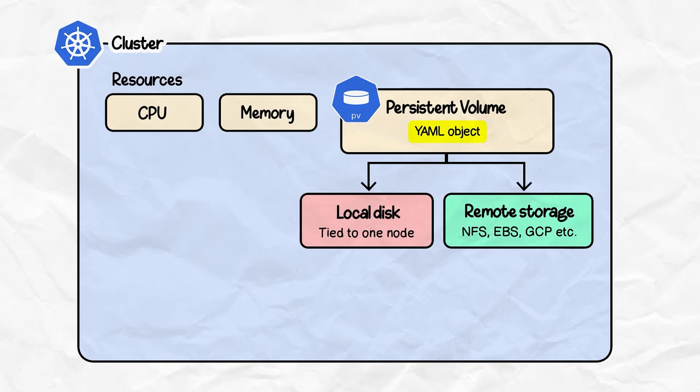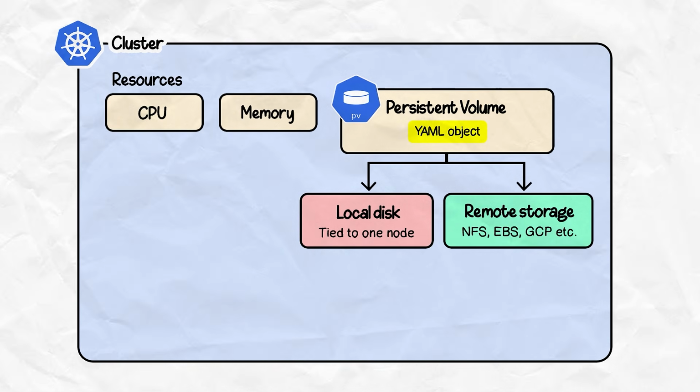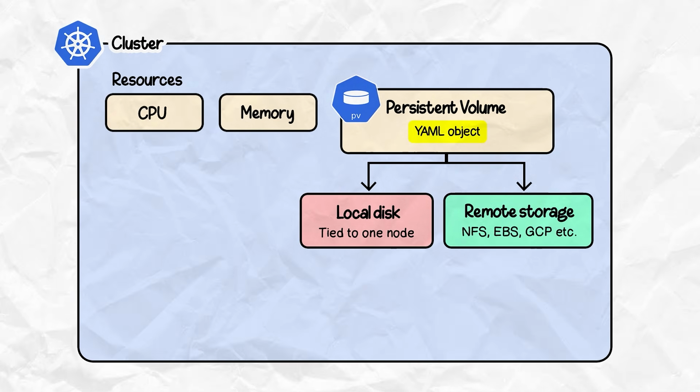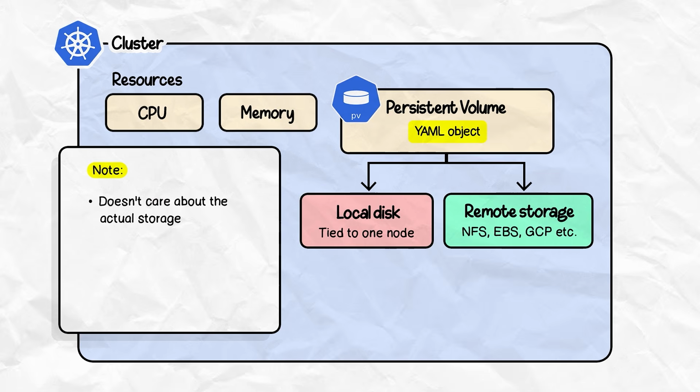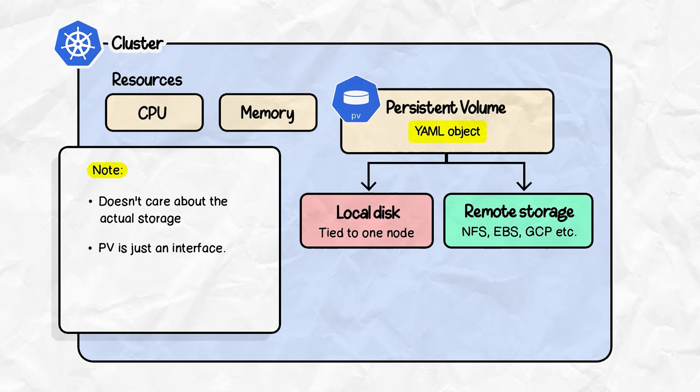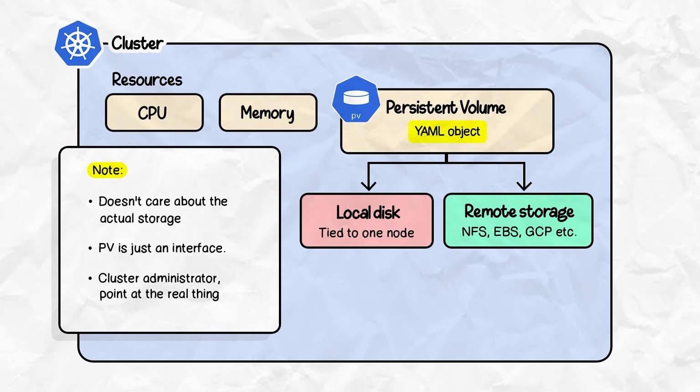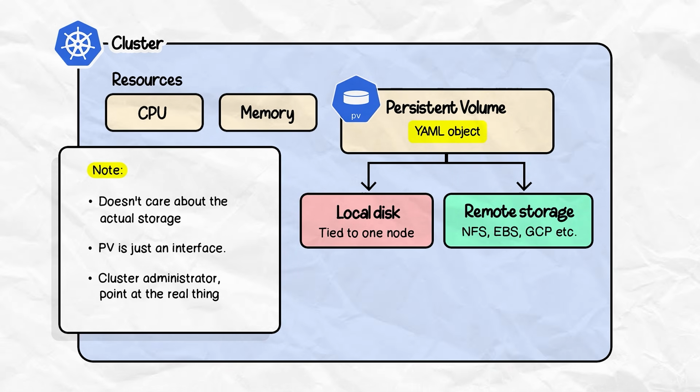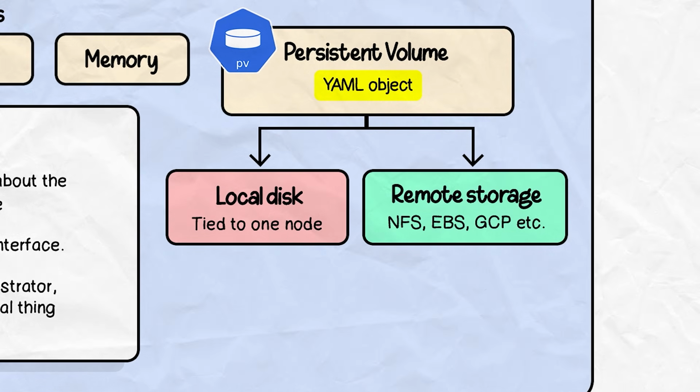A local disk, an NFS server, EBS volume, GCP persistent disk, etc. Kubernetes itself doesn't care about the actual storage. The PV is just an interface that you, as a cluster administrator, point at the real thing. Now, one important thing to note here is local versus remote storage.